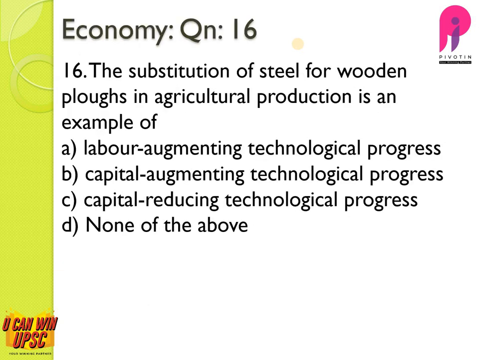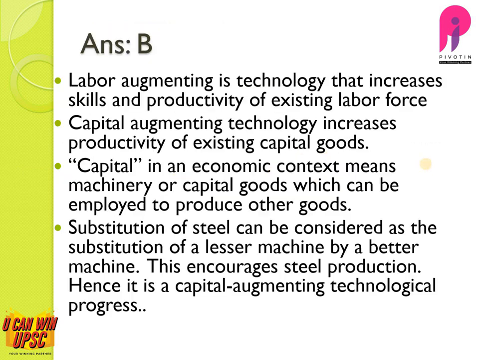Question number 16. The substitution of steel for wooden plows in agricultural production is an example of labor augmenting technological progress. It means the labor skills have to be enhanced. No, this is wrong. Capital augmenting technological progress. It means to enhance the capital goods which are already in place. Yes, so this is correct. This is the actual answer, because the substitution of steel for wooden plows can actually augment the capital goods technological progress.